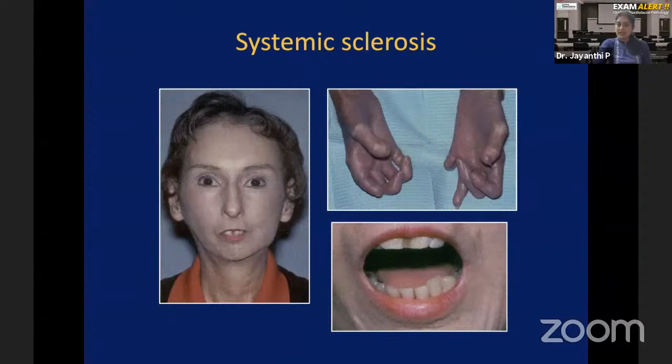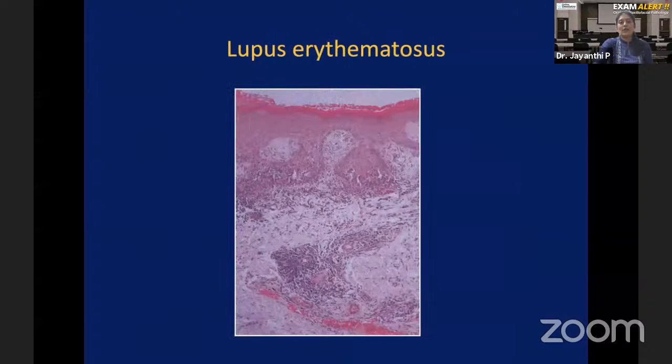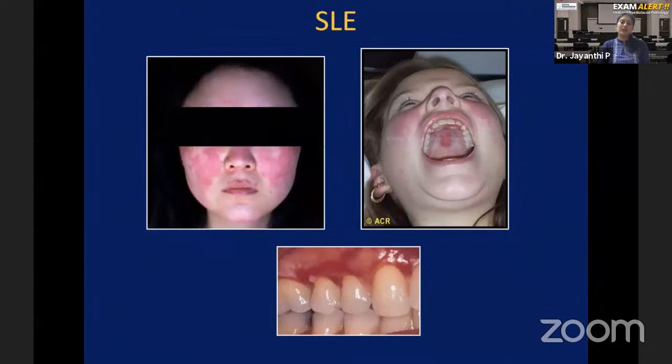Both of these are autoimmune diseases, no doubt about it. They show skin and oral manifestation, but they are called systemic autoimmune diseases because in addition to skin and oral mucosa, you have involvement of other systems. So first, systemic lupus erythematosus. What is the skin manifestation, which is very characteristic? It is called butterfly rash or malar rash.